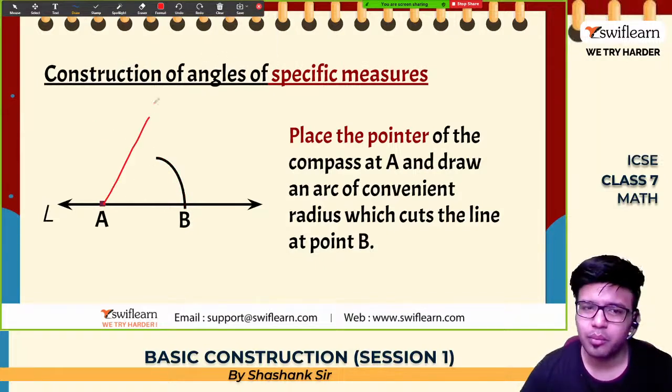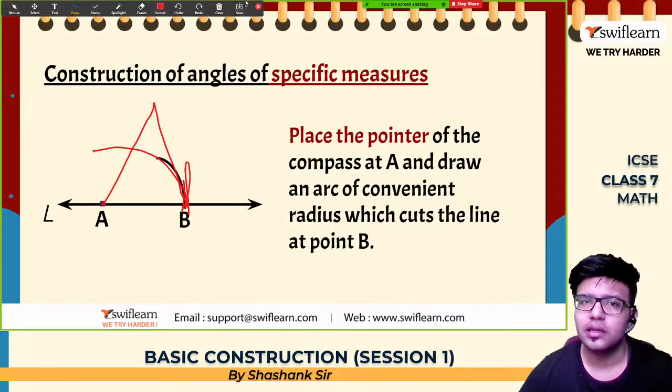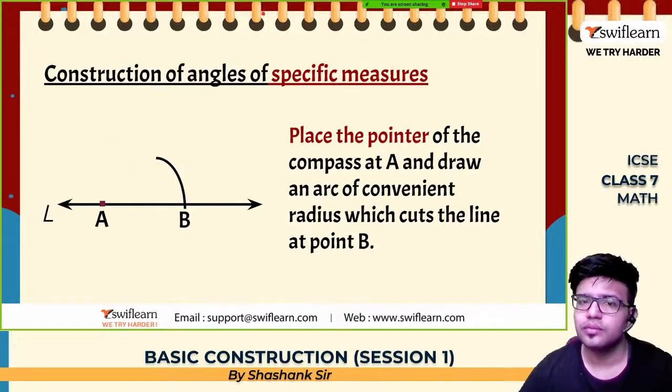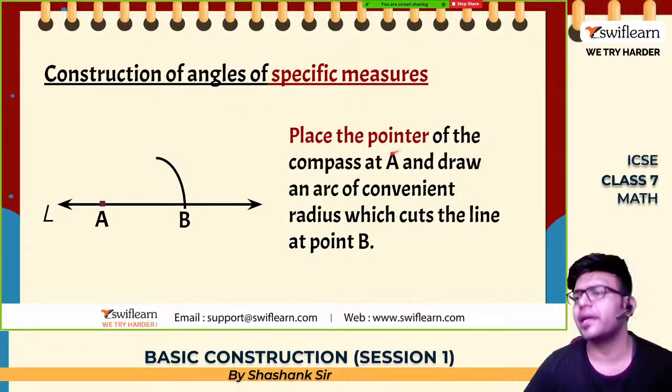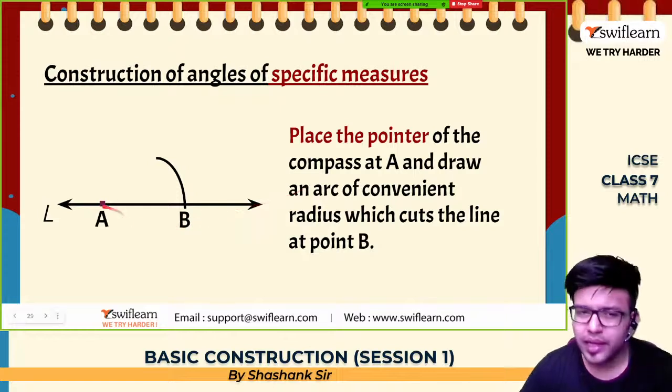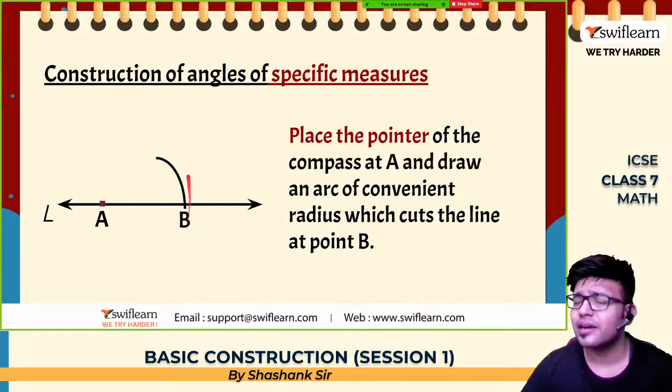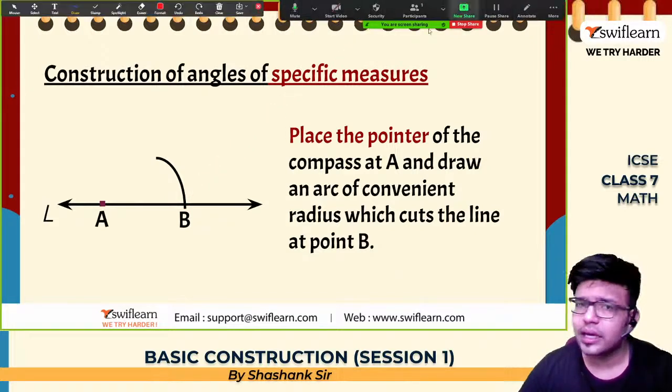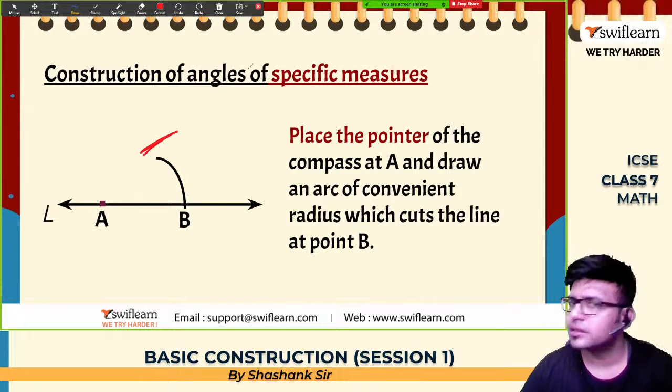ओके, यहाँ पे कंपास रखना है, यहाँ पे पेंसिल है. Okay, draw an arc. Yes. Now with the same radius, जो भी AB radius का तुम लोग ने आर्क बनाया है, with the same radius, now place the tip of the compass at B and mark an arc like this.